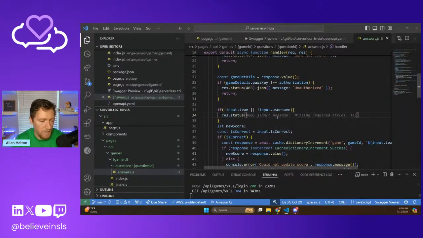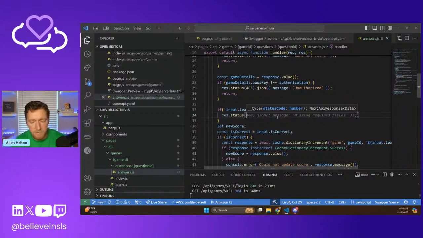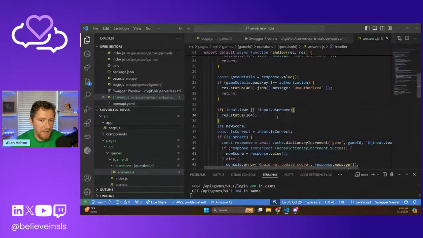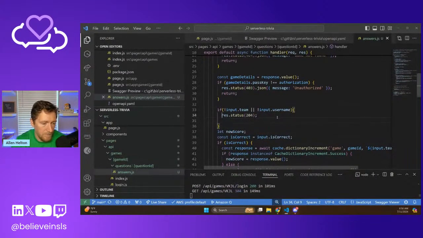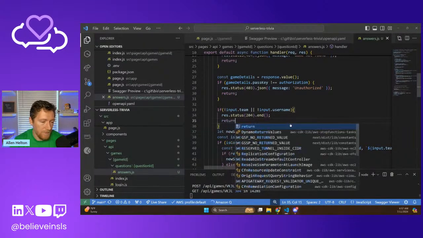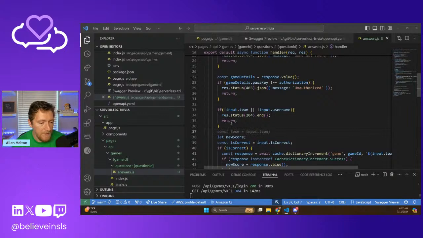So back here, we're just going to say res.status, say 204. We don't need to return anything on that. And I learned this the other day. If you're not returning a payload inside of a response, you're just returning a 204, you need to call end here. Otherwise, the API is going to hang. Return. Okay, so we have that.